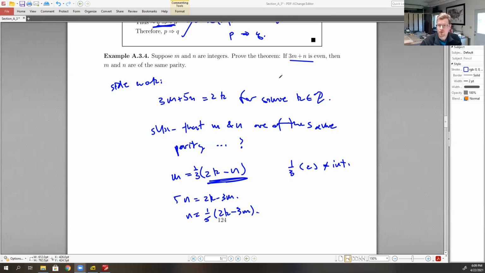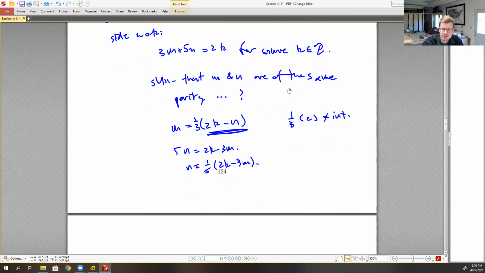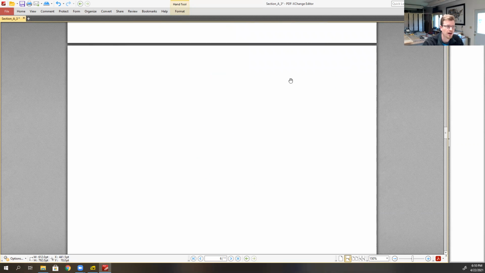So the theorem that we would like to prove is that if 3m plus n is even, then m and n are of the same parity. Using this one piece of information to find something about two things is a little bit difficult, whereas if we take the two things and try to come up with one statement or one observation, that's a little bit easier to do. So we want to consider the contrapositive of it.